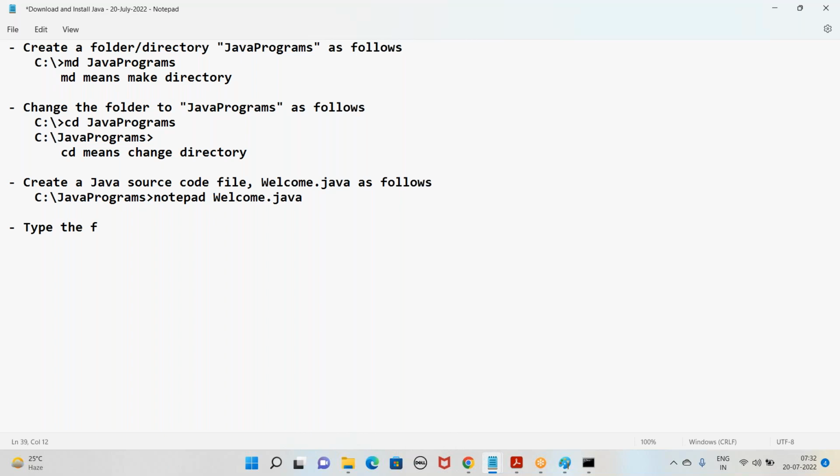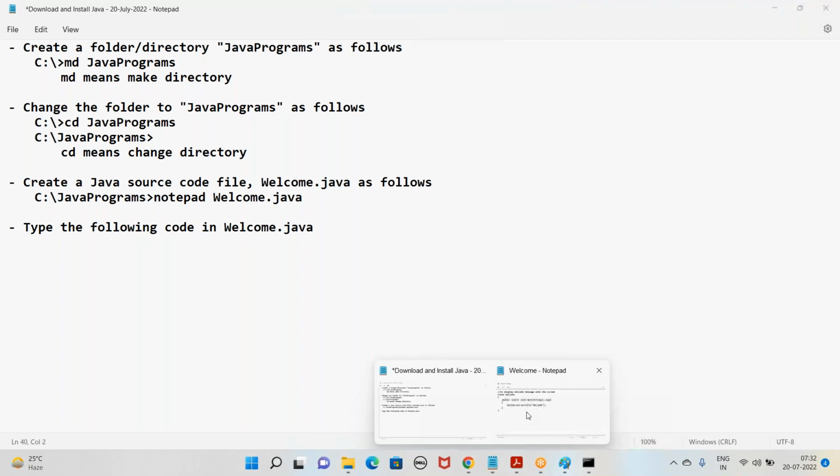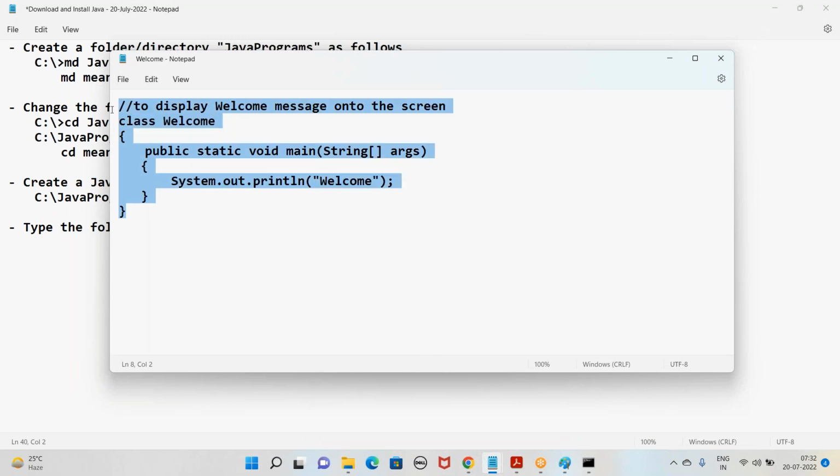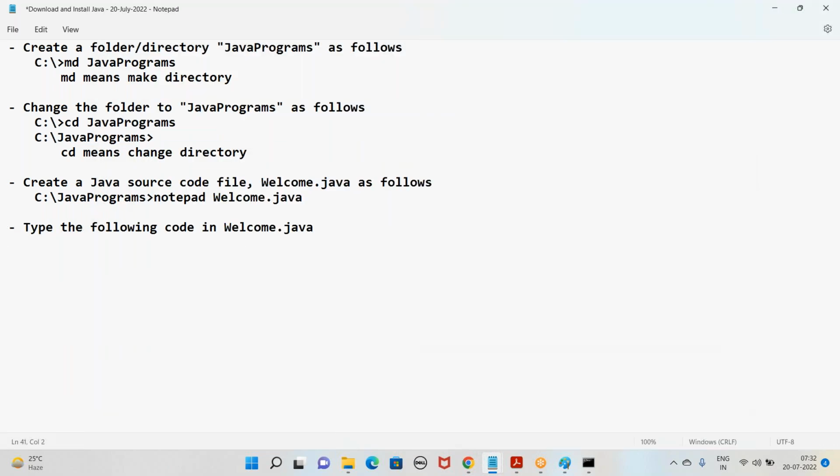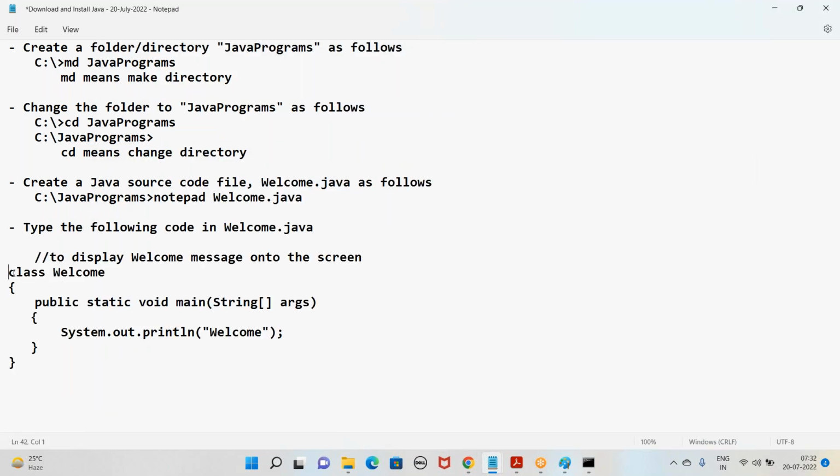Type the following code in welcome.java. Type this piece of code, then save it.